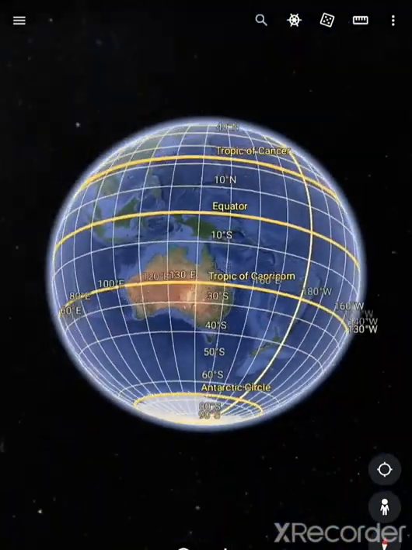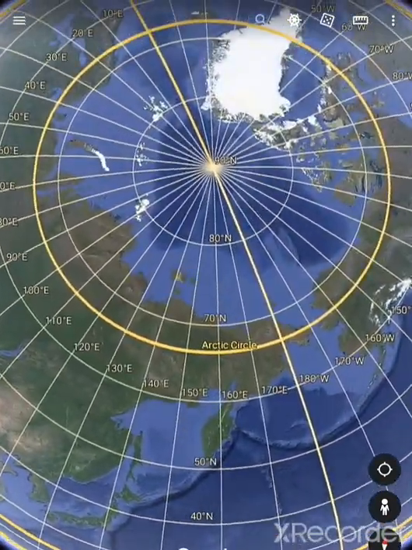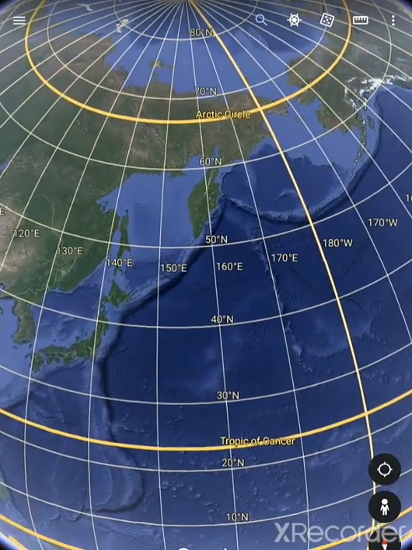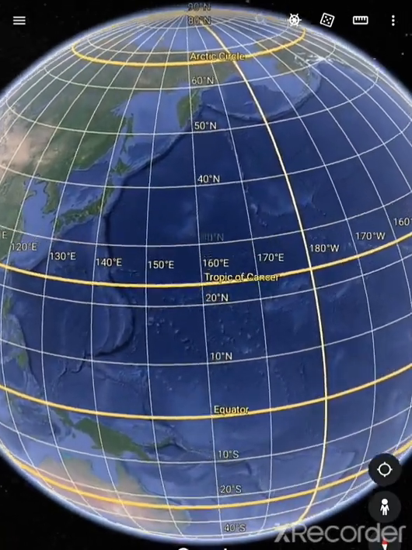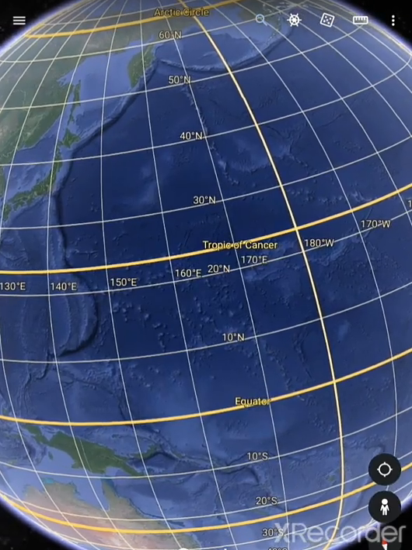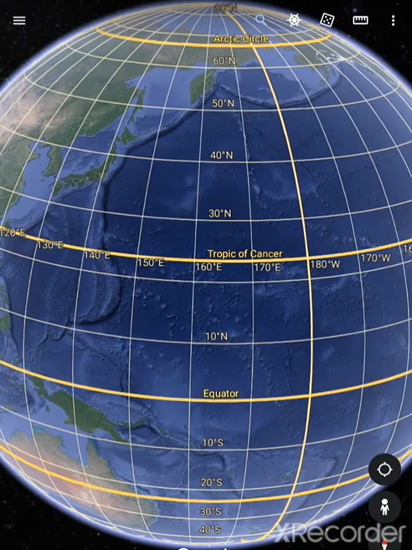And same with 90 degrees north. So it is the 90 degree North Pole. These are your parallels of latitude, right? The equator, Tropic of Cancer, Tropic of Capricorn, Arctic Circle, Antarctic Circle. These are your parallels of latitude.